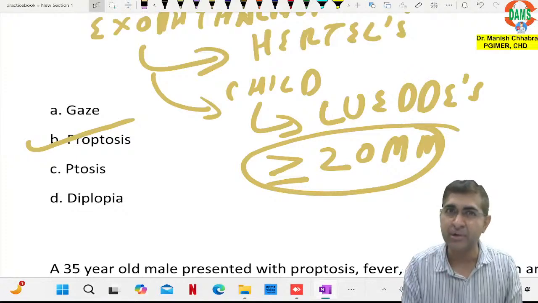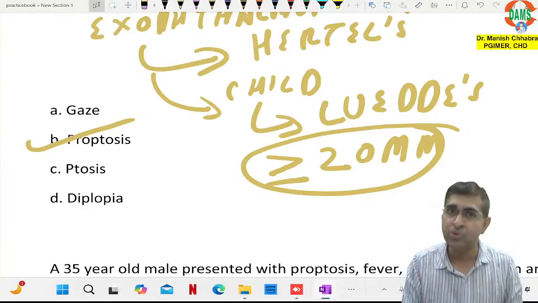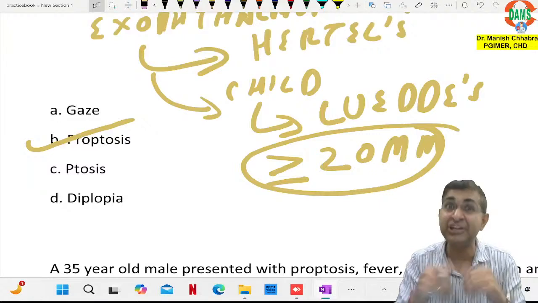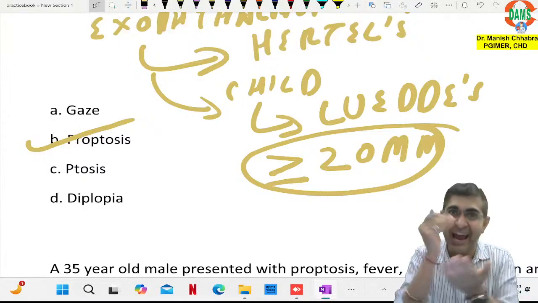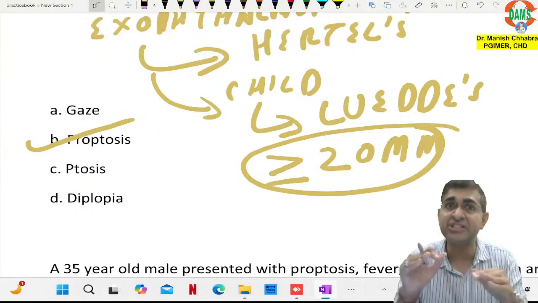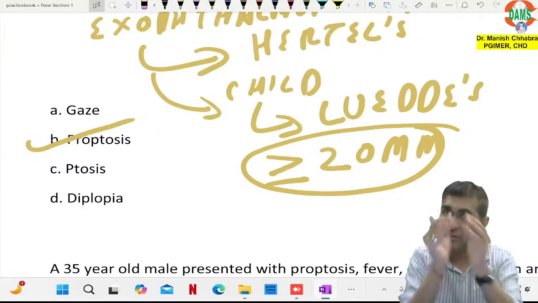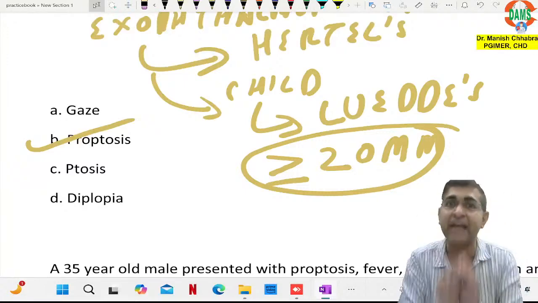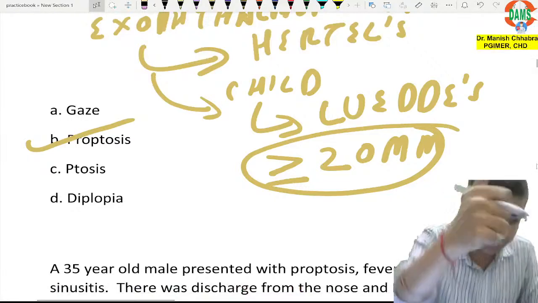I always give one example. In Punjab, there is a person named Ram. You know, in Punjab, most people dream of getting shifted to Canada. And when this Ram gets shifted to Canada, he changes his name from Ram to Rambo. So Ram and Rambo is one and the same thing. But when Ram is in Punjab, he is Ram. When Ram is in Canada, he is Rambo. So exophthalmos is proptosis in thyroid eye disease. Okay, I hope it is clear.